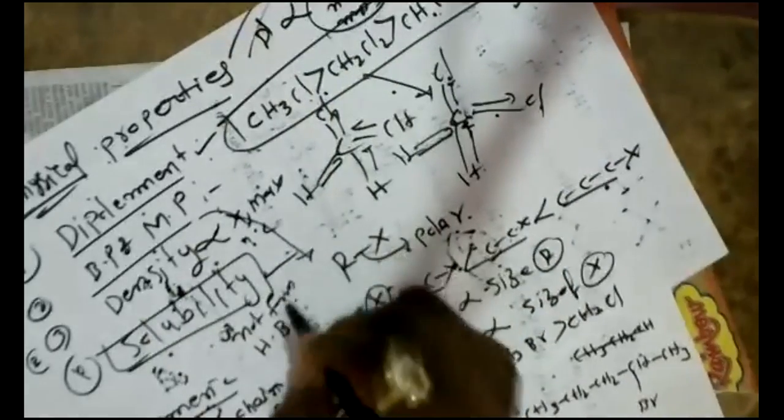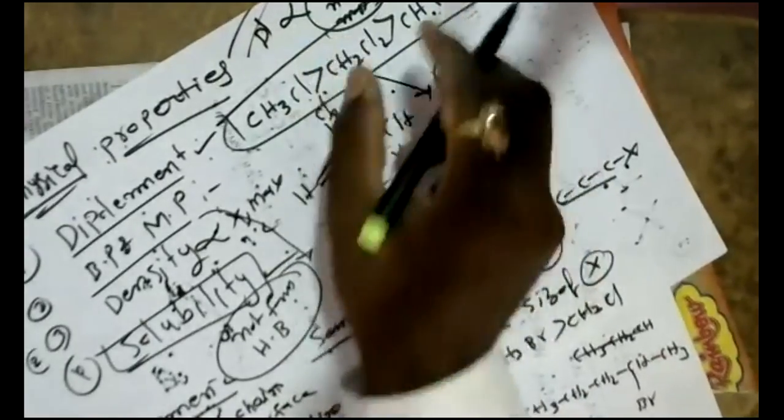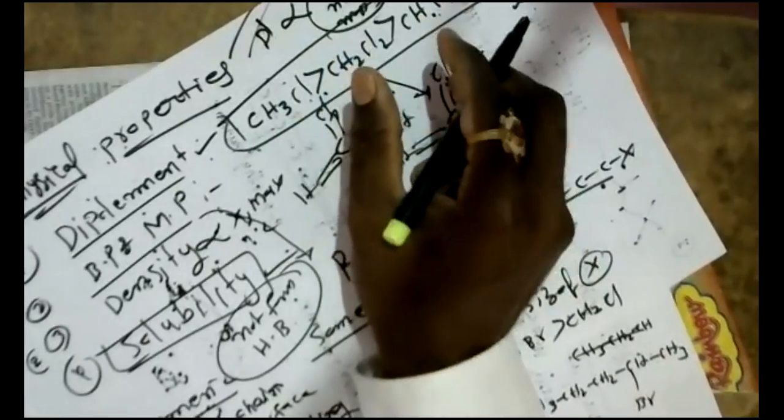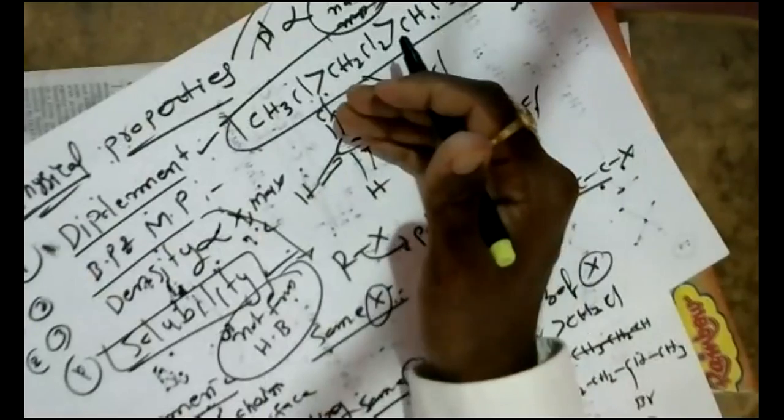Therefore, they are not soluble in water. Remember the reason correctly: why are alkyl halides not soluble in water? They neither form hydrogen bonds with water molecules nor break the hydrogen bonds within the water.